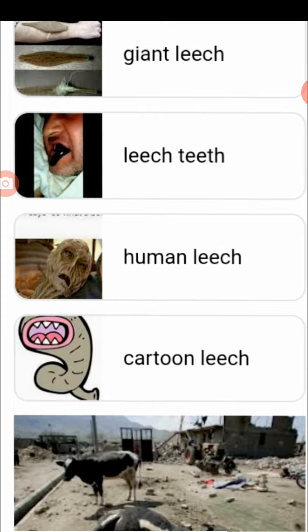It lives in freshwater, ponds, lakes, swamps and slow streams. They are ectoparasitic, the outermost parasite nature. They have special features and feed on the blood of fishes, frogs, cattle and humans. It is sanguivorous, blood-sucking in nature, sucking the blood from the host.